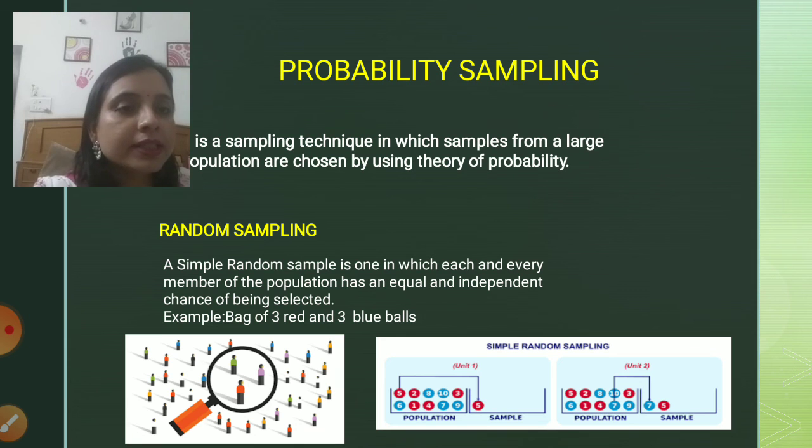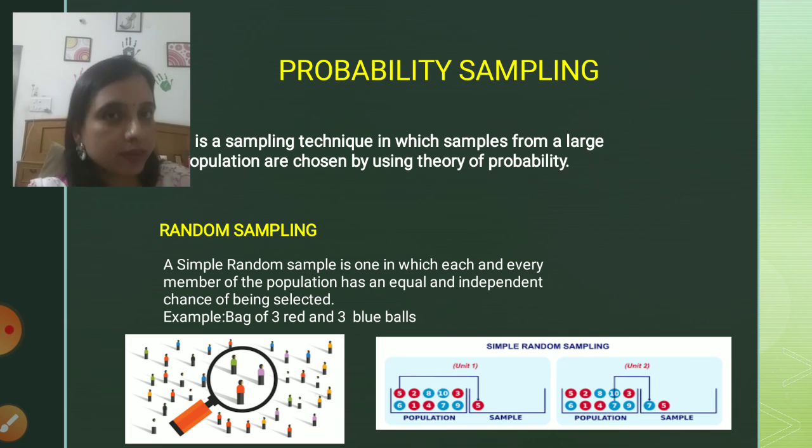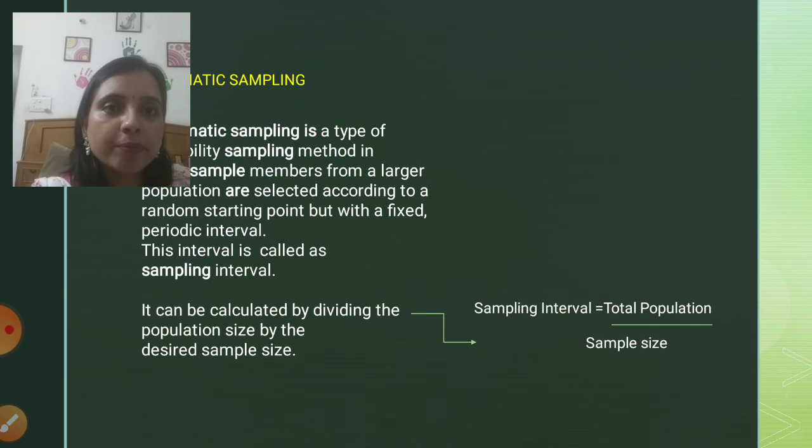As you can see, the first ball in my first row was 8, but I chose a ball of the second row. So it is again a random selection. This is what random sampling indicates. I hope I am clear with this topic. Moving ahead with our next topic, that is systematic.